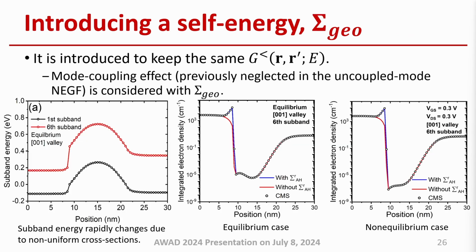In this new approach, the mode coupling effect is modeled as a self-energy. It is introduced to yield the same Lagrange function. Since the lesser Green function contains the energy spectrum of electron density, the electron density is preserved. These figures show some numerical results. The electron density can be reproduced properly.